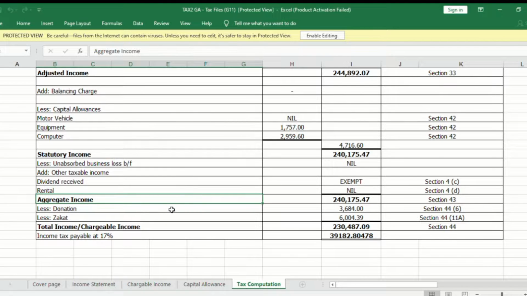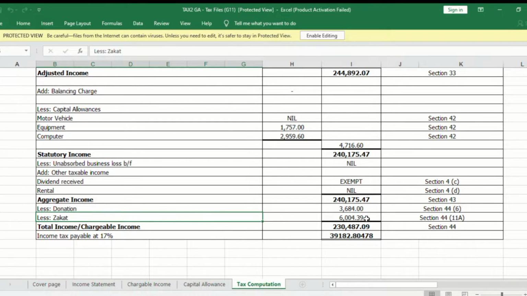So then we are left with donation. For donation, we assume it is an approved donation that was donated to a local authority with no limit of donation. So it is not calculated as 10% of aggregate income because it is to local authorities. So just take the full amount of RM3684.